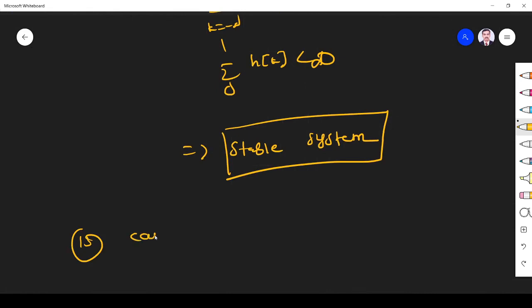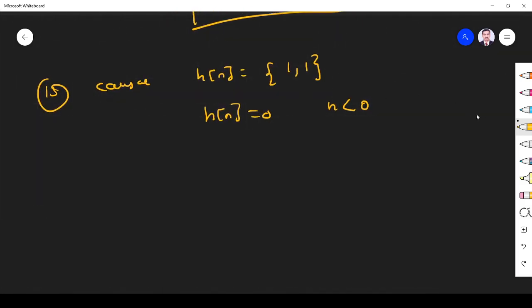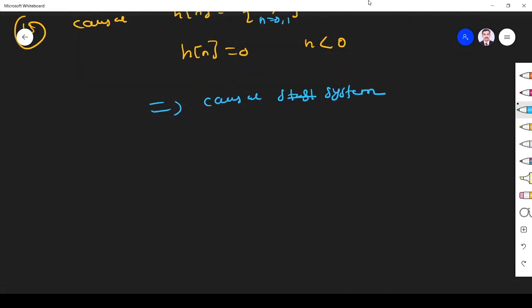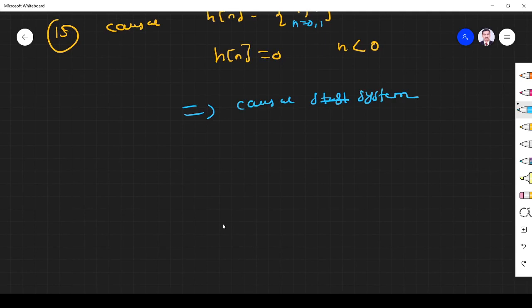13. When is a system said to be causal with respect to impulse response? A system is causal if the impulse response has values only for non-negative n. That is, h of n must be 0 for n less than 0. Here you see h of n is available only at n equal to 0 and 1, not less than 0. So h of n is 0 for n less than 0, so surely it is a causal system. Beautiful thing. So the system is a causal system also. We verified causality and stability in 3 different methods. All the methods are giving the same answer. Next, this we studied.